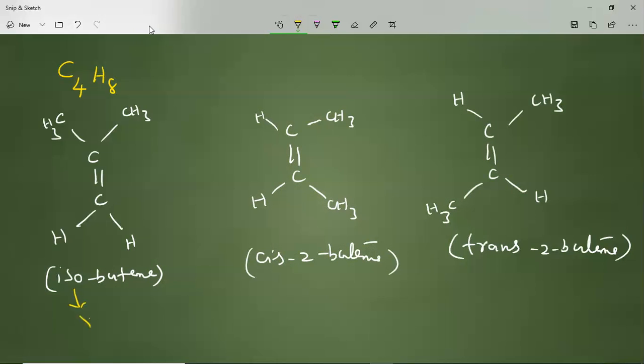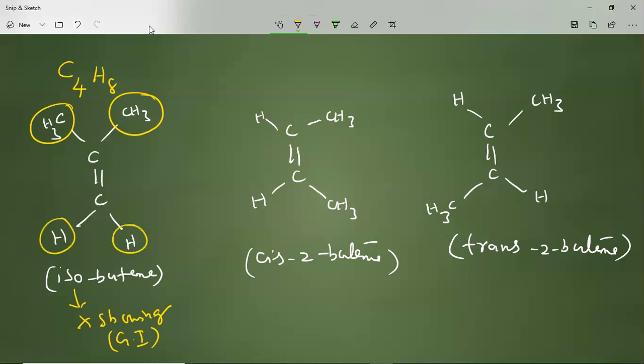What we have noticed here is that isobutene does not show geometrical isomerism. Why? Because identical groups, the methyl groups or the hydrogen atoms, are present on the same double-bonded carbon. That is why we do not consider it geometrical isomerism.